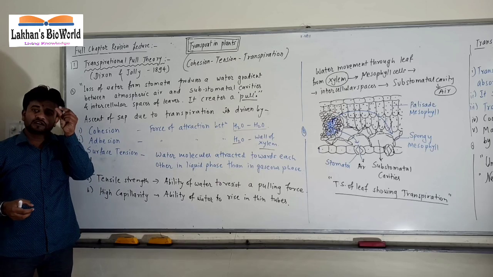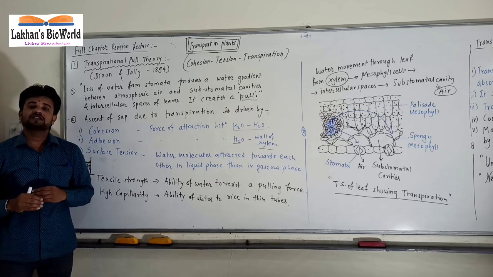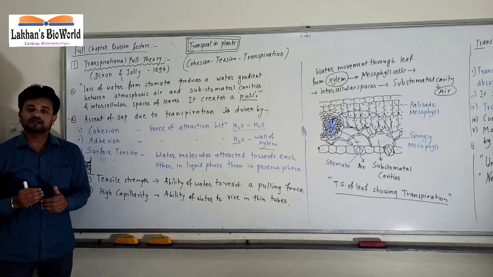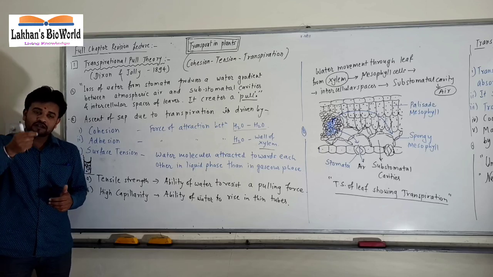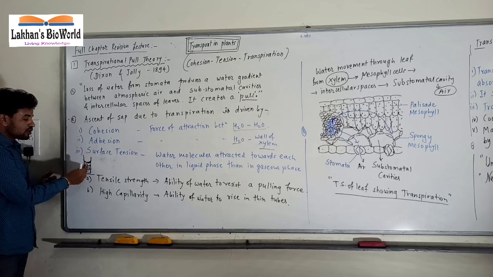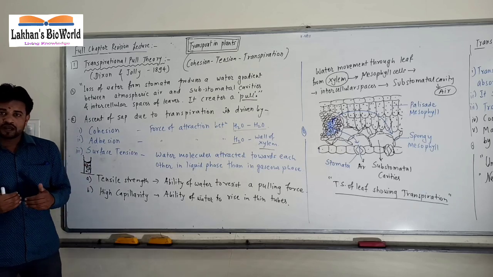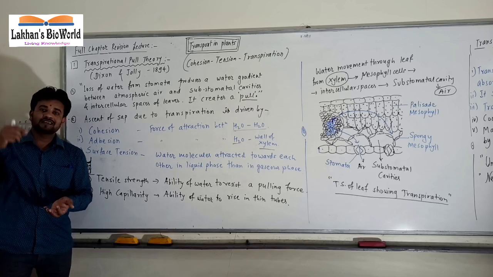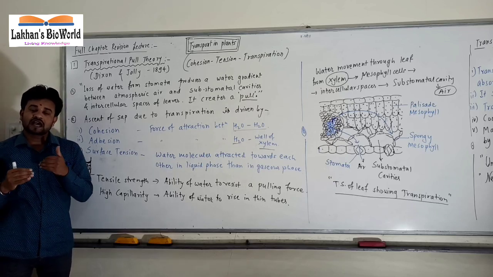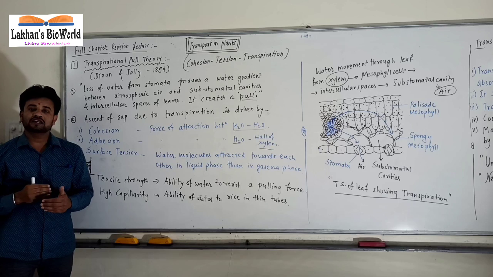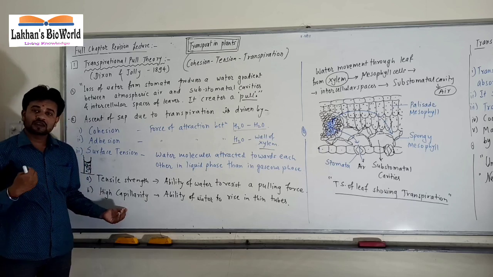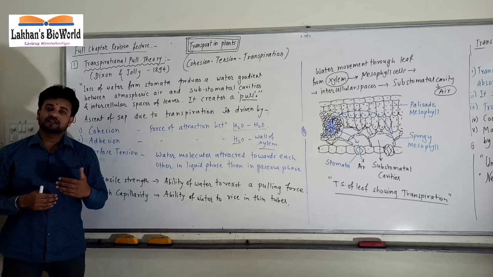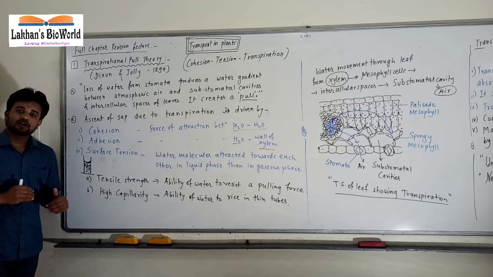Similarly, since the lumen of xylem vessels and tracheids is very narrow, in micrometers, this will make the xylem a small tube, like a capillary tube, and due to these forces water will rise in that thin capillary tube, thin xylem vessels and thin xylem tracheids, due to the action of capillarity. So thus water will rise in these thin tubes, and that is the capillarity of water.